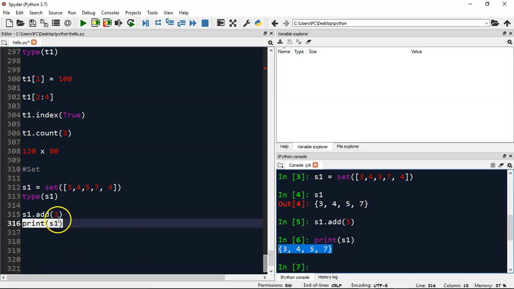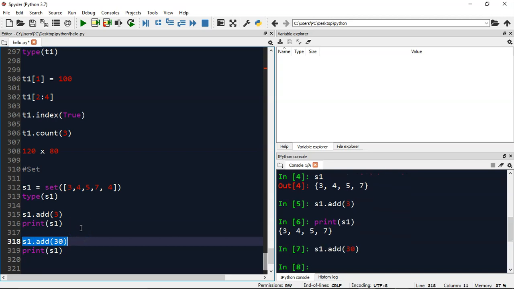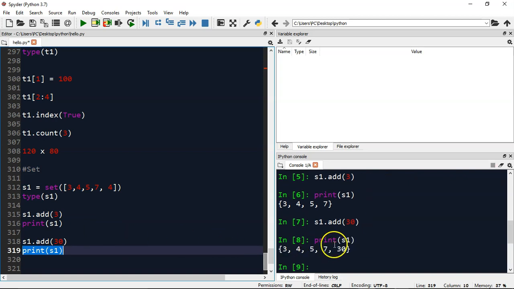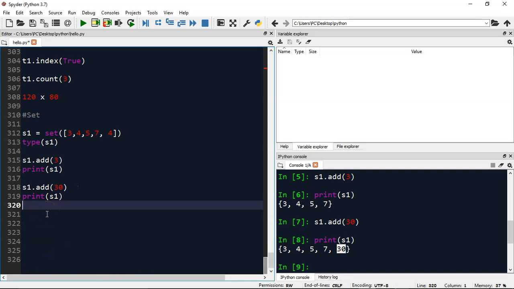You can see we tried to add 3, but 3 already existed, so it was immediately discarded. Let's say instead of 3, I put 30 and run S1 again. Now 30 appears because 30 did not exist earlier. Alright, so that is about the set. Now let's see what operations we can perform on this set.